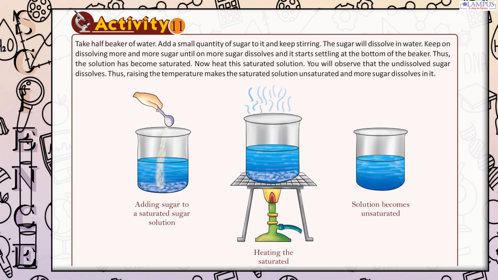Now heat this saturated solution. You will observe that the undissolved sugar dissolves. Thus, raising the temperature makes the saturated solution unsaturated and more sugar dissolves in it.